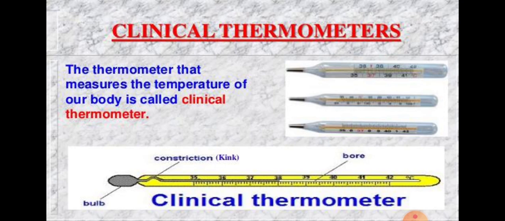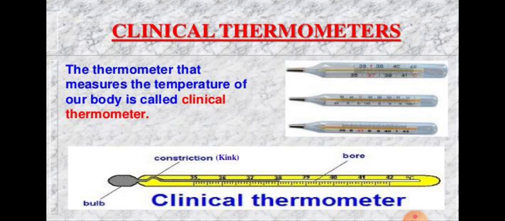Do not hold the thermometer by the bulb, and handle it with care. It can break or hit against a hard object. And a laboratory thermometer can't be used to measure human body temperature.